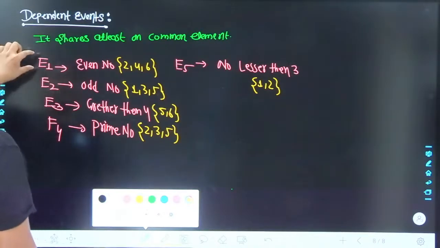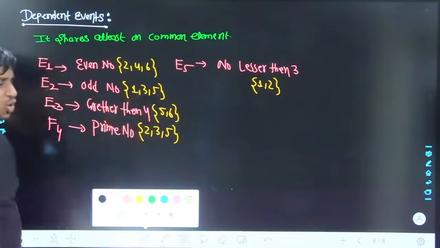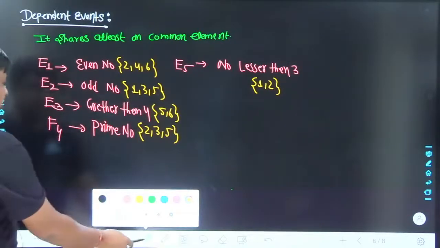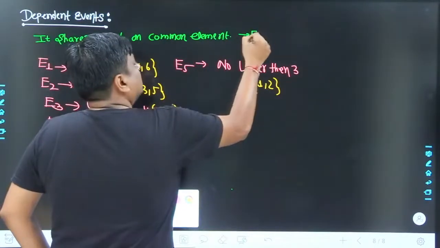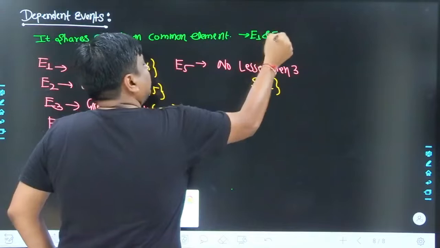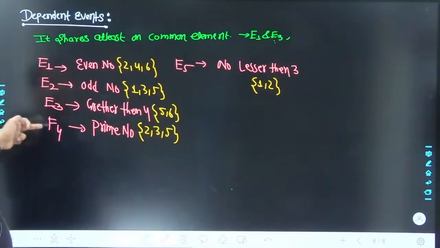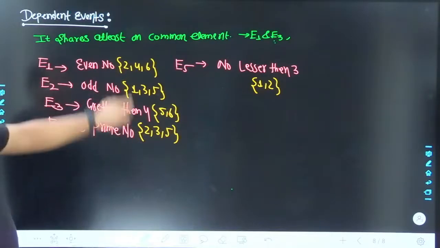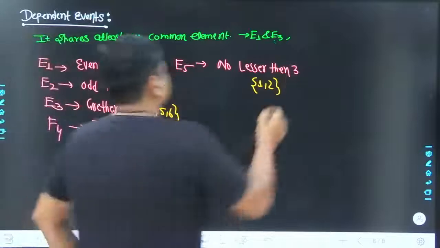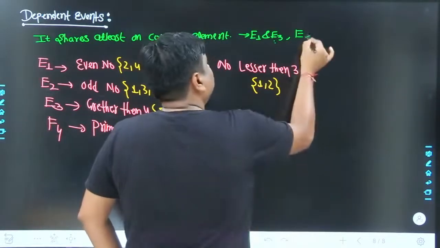But if I take the reference of E1 and E3, you yourself would be able to see that 6 is a common element in both of them. So E1 and E3 would come under dependent events. Not only that, even if you take the reference of E1 and E4, you must be able to see 2 is a common element in both of the cases. So I would say E1 and E4 are also a part of dependent events.